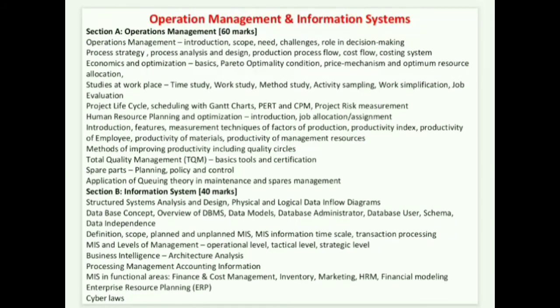So well, these are the topics which you have to cover for operations management and information systems.